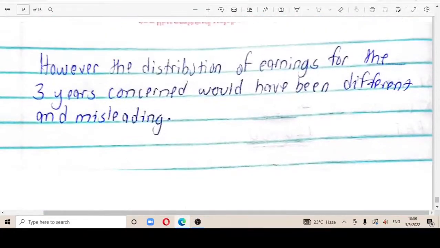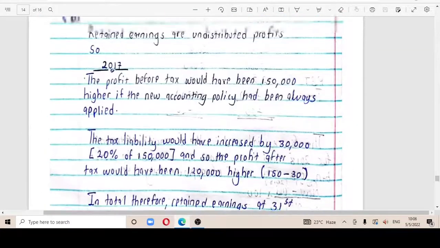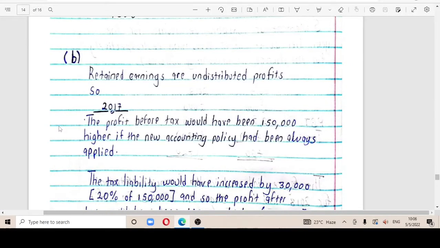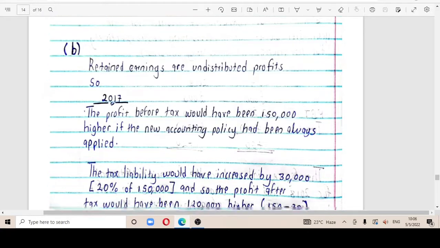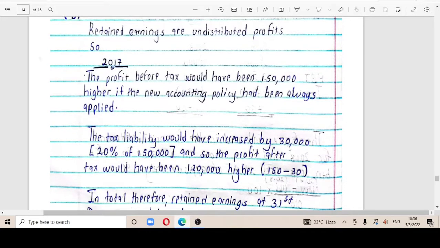So with this change in retained earnings, what we are going to do, remember, retained earnings are undistributed profits. So now I'm going to first begin with the theory, and then I practically show it to you. Remember, in 2017, the profit before tax would have been 150,000 higher if the new accounting policy had been always applied.